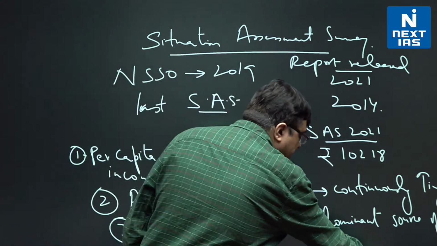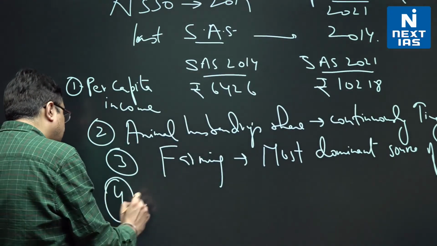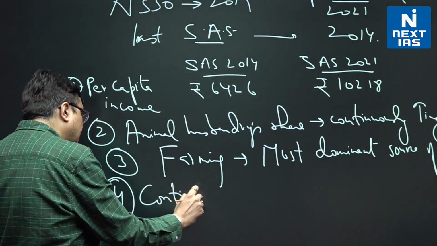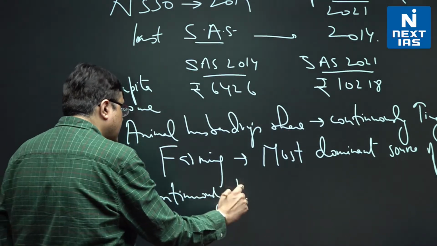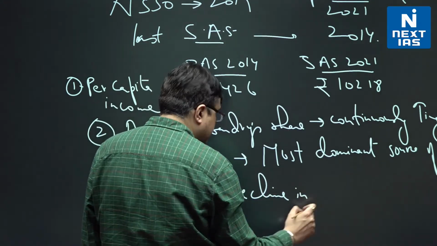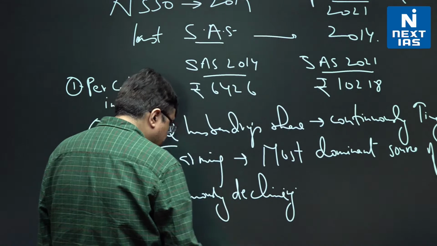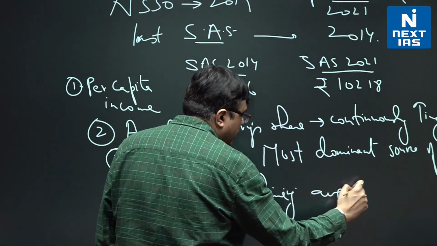So remember, that is another worrying trend: continuously declining average land size and an increase in the number of small and marginal farmers.